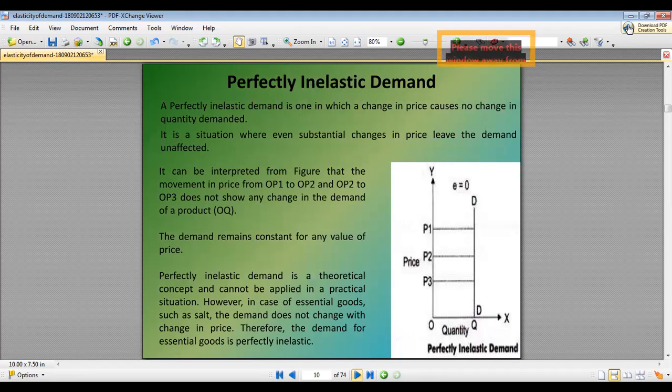Then we have perfectly inelastic demand, in which a change in price causes no change in the quantity demanded. We can see from the figure that the movement in price from OP1 to OP2 and OP2 to OP3 does not show any change in the demand for the product. Perfectly inelastic demand is a theoretical concept and cannot be applied in practical situations.